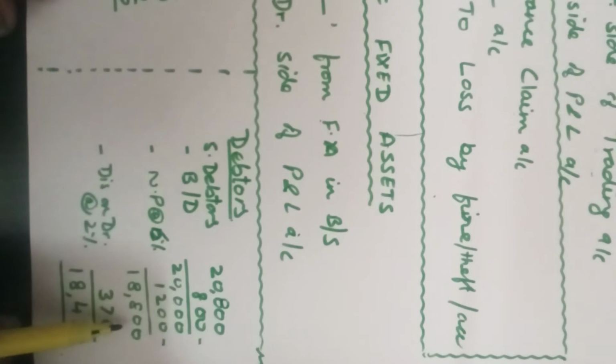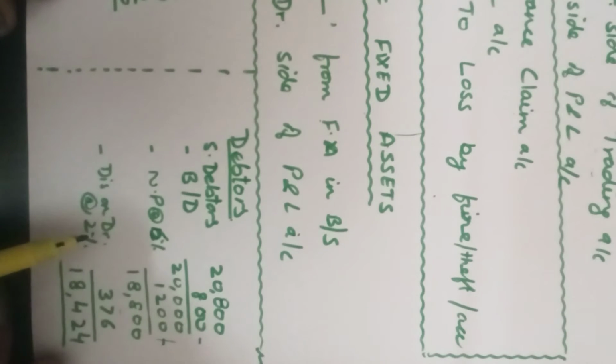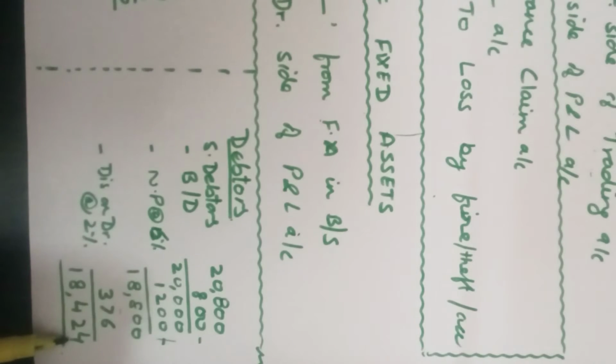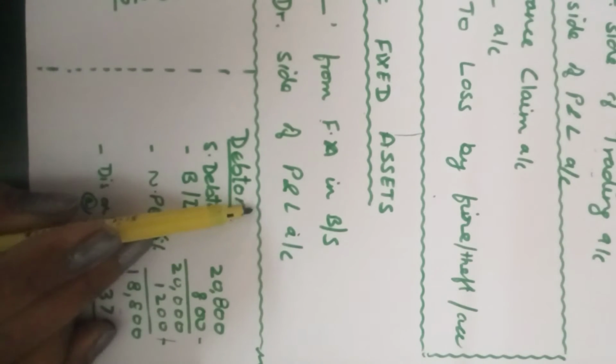This is the remaining debtors. I told you you will give the full treatment of bad debts first. After giving the full treatment of bad debts, that means these are the good debtors. On the good debtors, we create the provision for discount. We have to give the discount only to the good debtors. So 2% on 18,800 comes to 376. This is the discount on debtors, and this is the net amount to be shown, 18,424, in the balance sheet as debtors on the asset side.